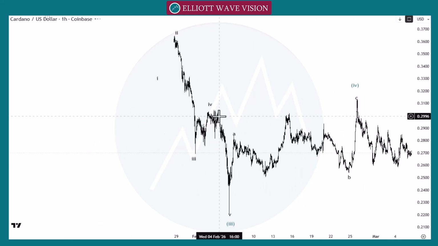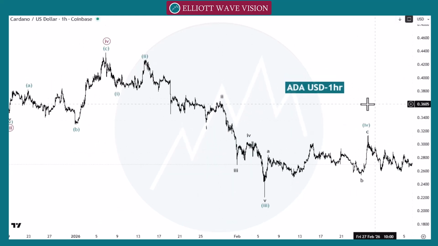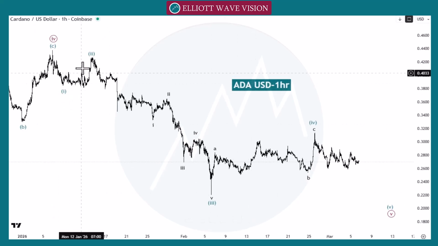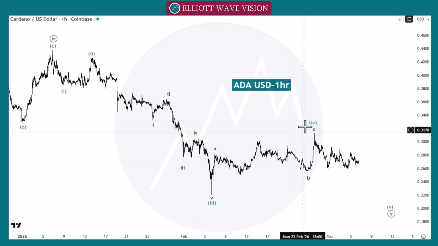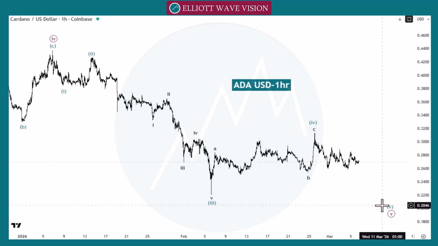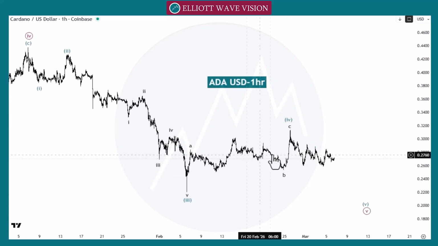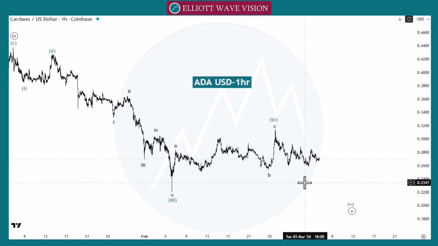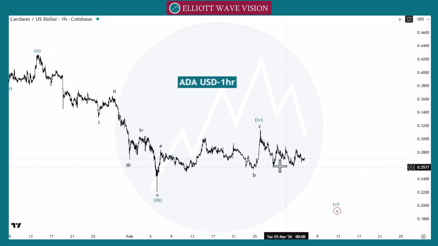So in 1 hour time frame, after this brown wave 4, we count this structure as a wave 1, wave 2, wave 3, wave 4, and now this wave 5 may be in play, or it's possible this correction may be in play as a sideways like wave A, wave B, C, D, and E. So if we want to go towards the bearish side, we need to wait for the pattern like market already gives us this impulsive move 1, 2, 3, 4, 5, then A, B, and C as a flat pattern.